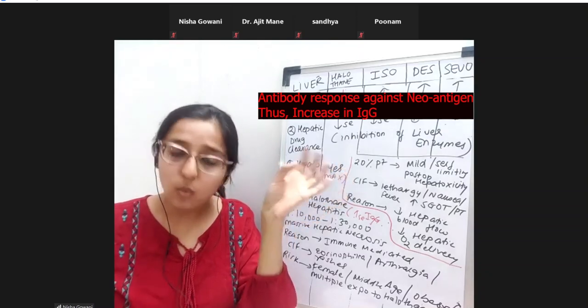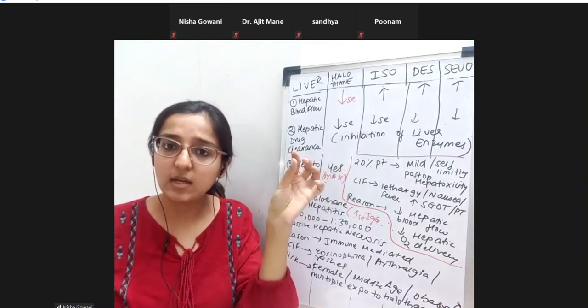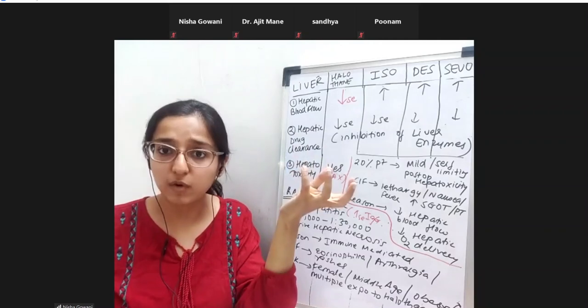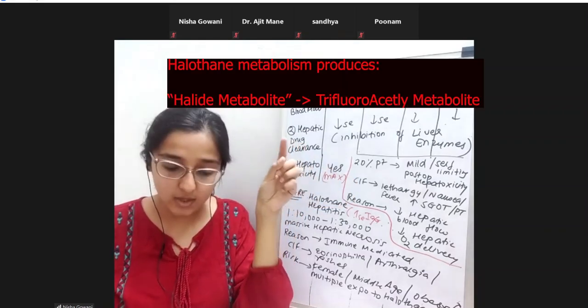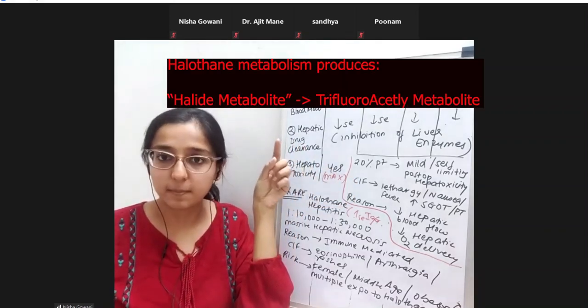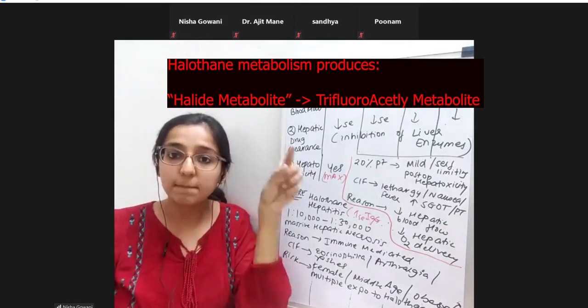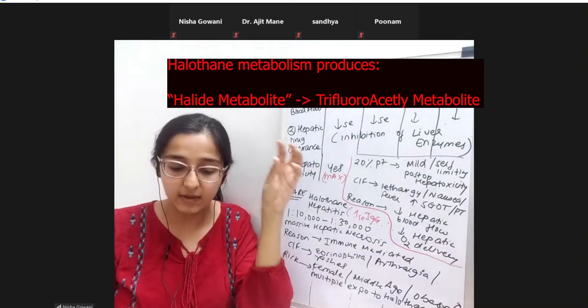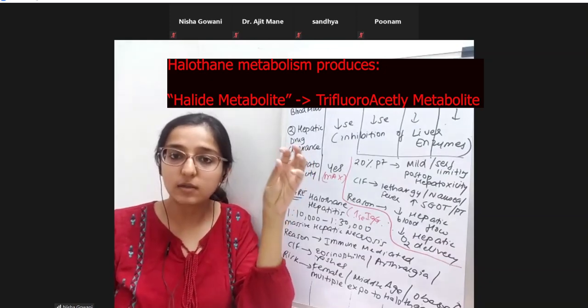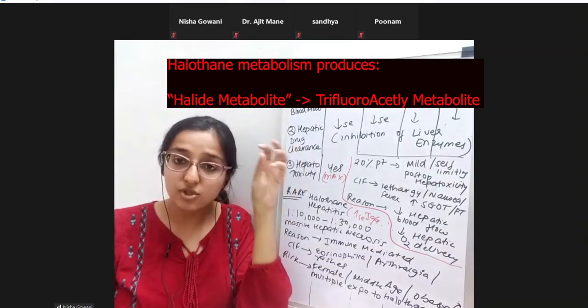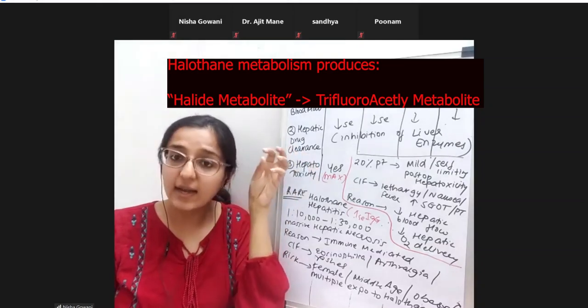All right. So why is this hepatocyte protein getting changed in its morphology? This is happening because halothane undergoes metabolism. This halothane metabolism will give you halide metabolites. The actual name is trifluoroacetyl halide metabolite.